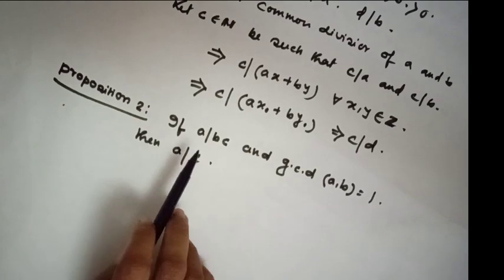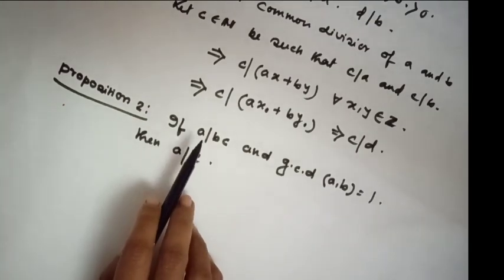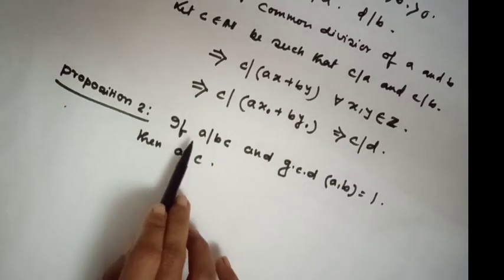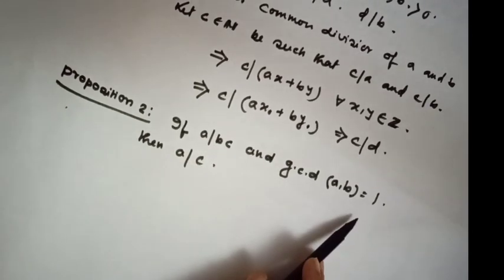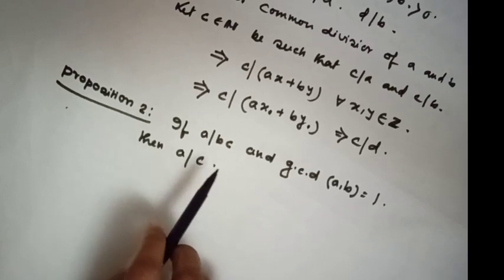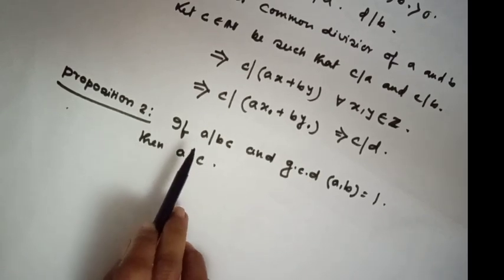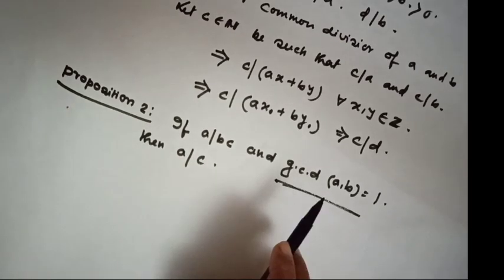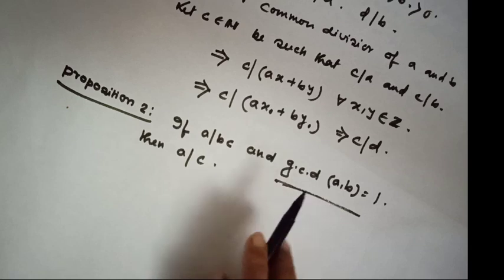Well, my next proposition is: if a divides bc and GCD of a comma b equals 1, then a must divide c. And this condition is only true if GCD of a comma b equals 1.